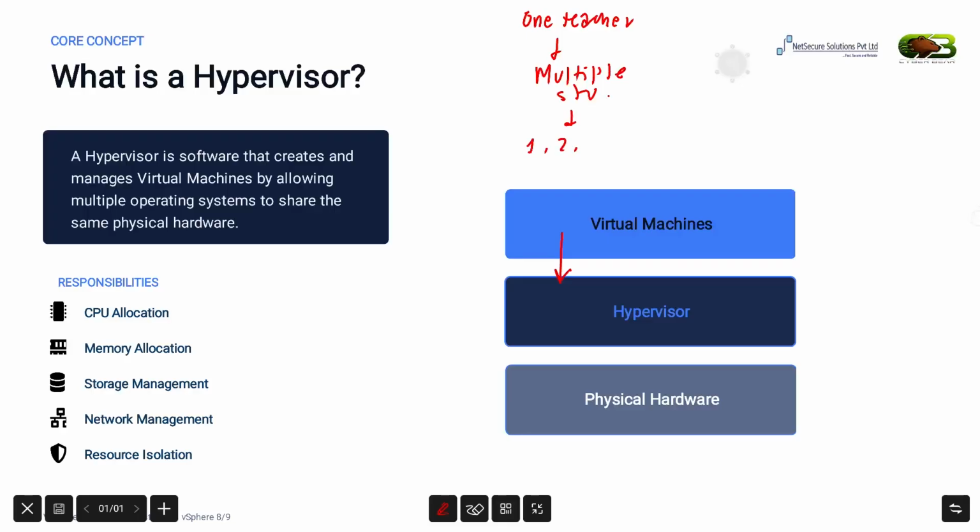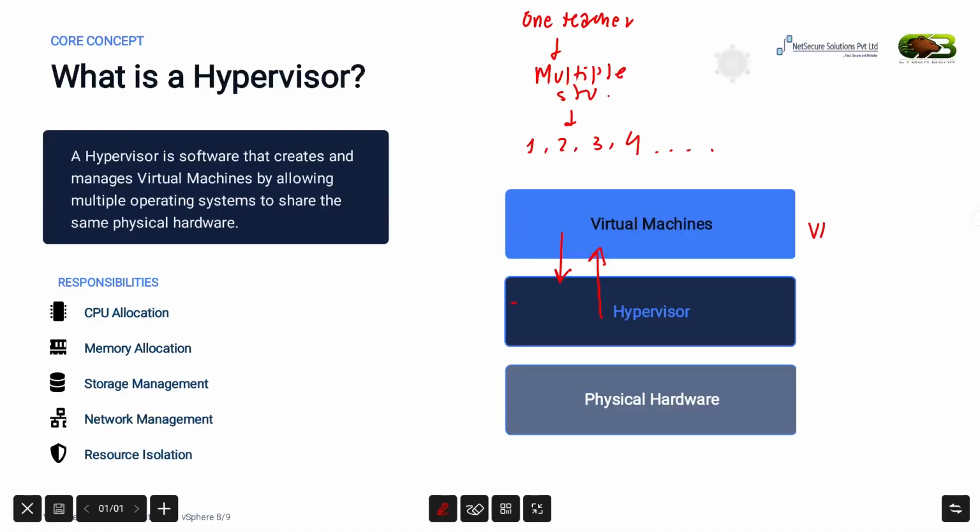Similarly, the hypervisor manages all the virtual machines and ensures that every VM gets resources when it needs them, without interfering with others.